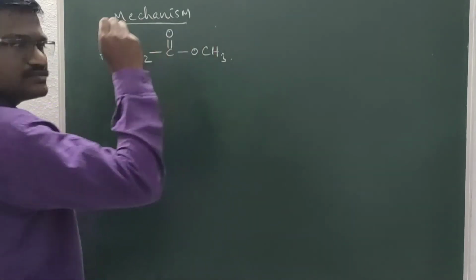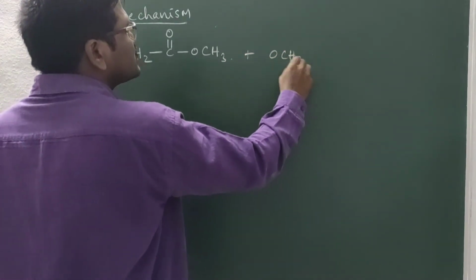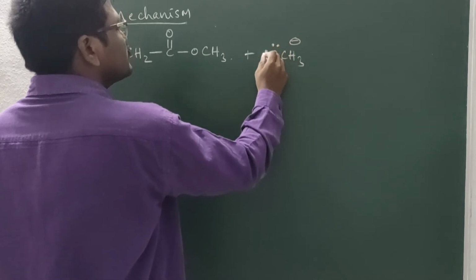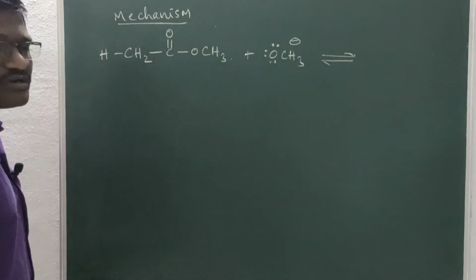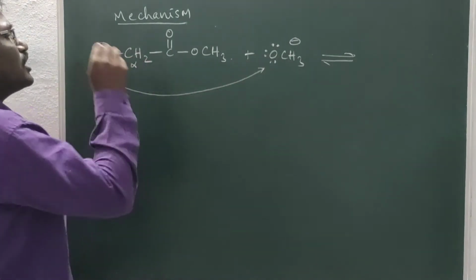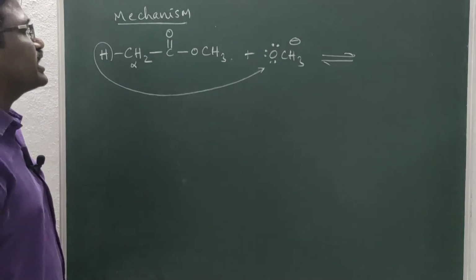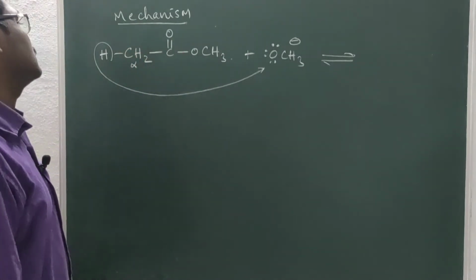Here the methoxide ion acting as a base abstracts the proton from the alpha carbon atom of the ester.